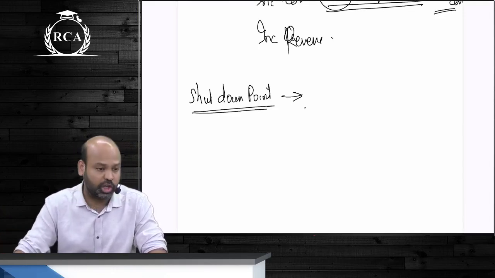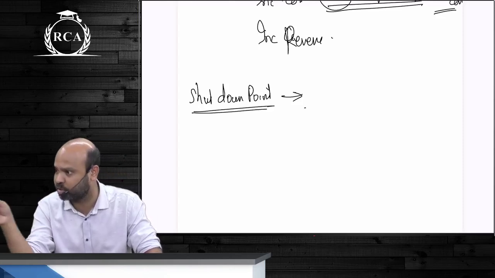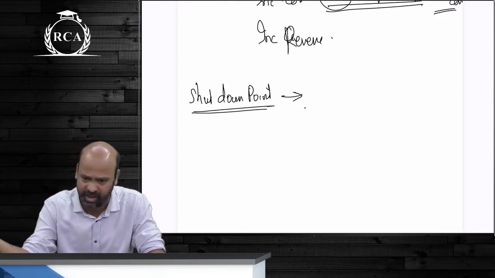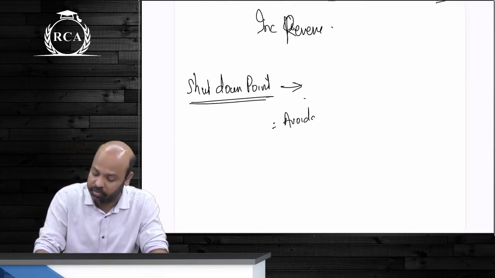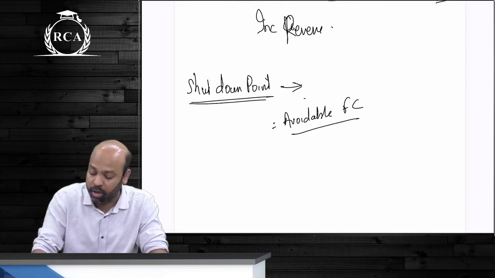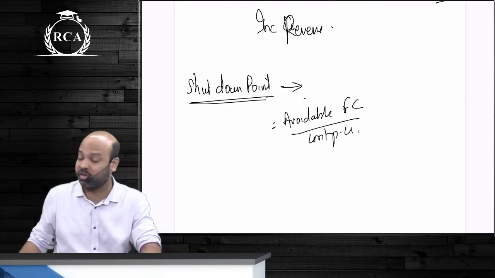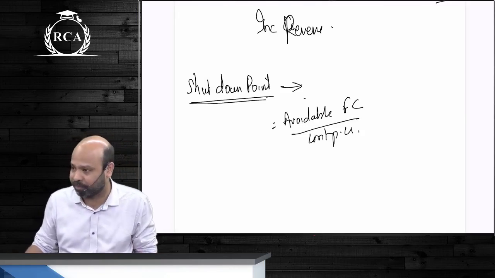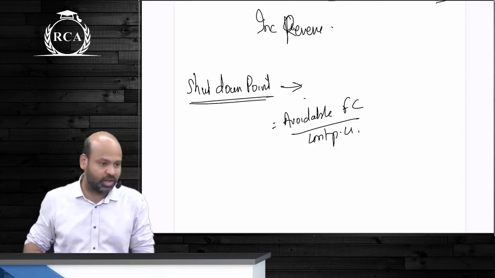To arrive at your shutdown point, beta, I said you can take the volume as X, compute profit under both the options, and equate them; you'll automatically get the indifference point. Or else you can also write avoidable fixed cost divided by contribution per unit. This will be the volume, guys, at which your losses under both the alternatives will remain the same. More than this volume, if the expected demand is more than the shutdown point, what will you do?